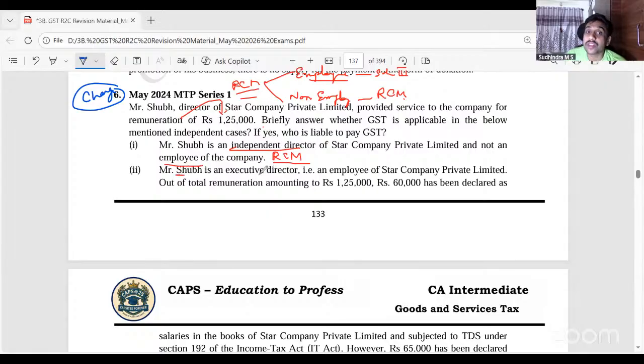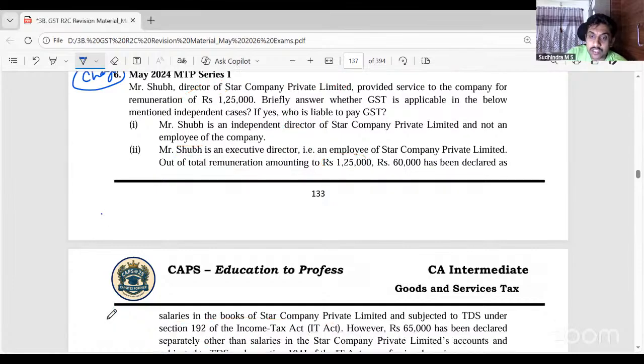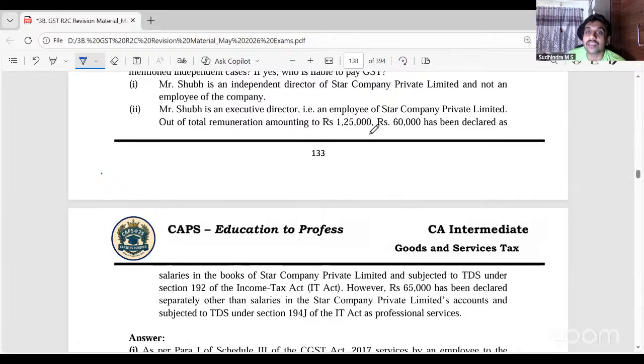If Mr. Shubh is an executive director, that is an employee of Star Company Private Limited, out of the total remuneration amounting to 1,25,000, 60,000 has been declared as salary in the books of Star Company and subject to TDS under section 192 of the Income Tax Act. However, 65,000 has been declared separately other than salary in Star Company Private Limited account and subject to TDS under 194J of Income Tax Act as professional service. So here, out of 1,25,000, 60,000 will be salary, Schedule 3, and 65,000 will be RCM.